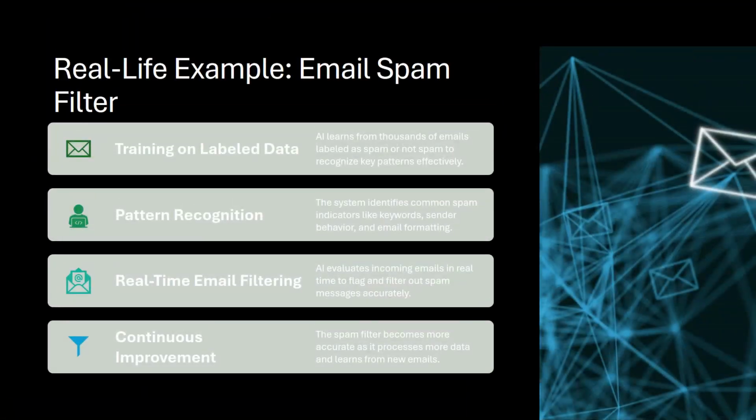A practical example is the email spam filter. The AI system is trained on thousands of emails labeled as spam or not spam. It learns to identify patterns, such as keywords, sender behavior, or formatting. Once trained, the AI evaluates new emails and flags those that match learned patterns, getting more accurate as it processes